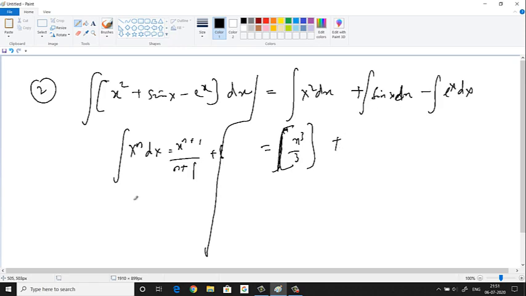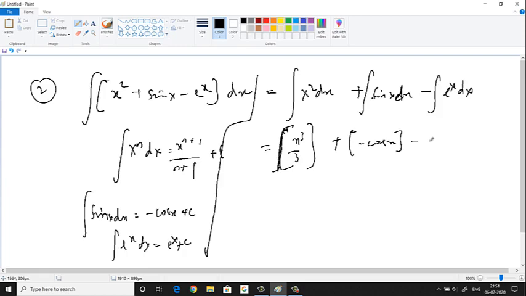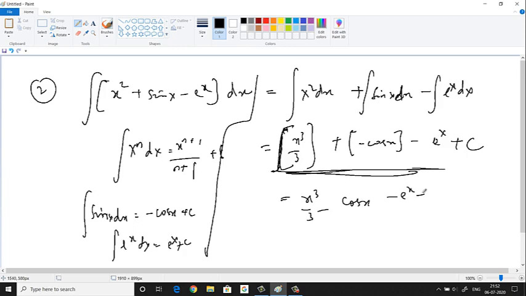Next, what is the integration of sin x? Integration of sin x dx is minus cos x. Plus c I'm going to put in the end. Integration of e power x is e power x only. So minus e power x. For all the three, I'm going to put one plus c basically. So this should be our answer. So what is the answer? x cube by 3 minus cos x minus e power x plus c.